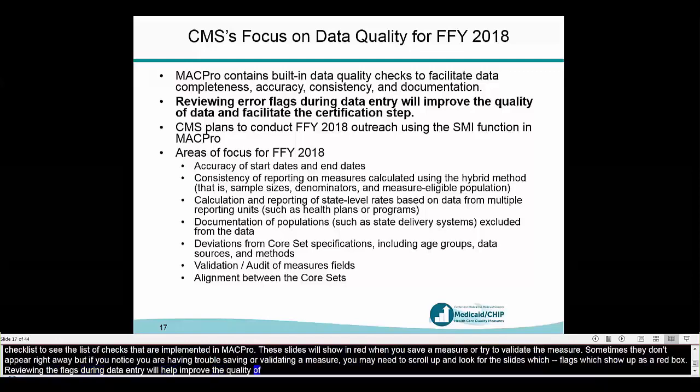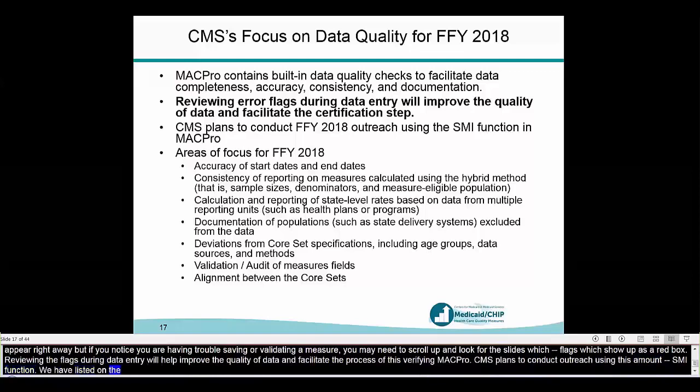As with last year, CMS again plans to conduct outreach using the SMI function. We have listed here on the slide some of the areas that CMS will be focusing on during the data quality outreach process for FFY 2018. These include ensuring the accuracy of start and end dates for the measurement period for each measure. In order to compare data across states, CMS is asking for standard measurement periods to be used.